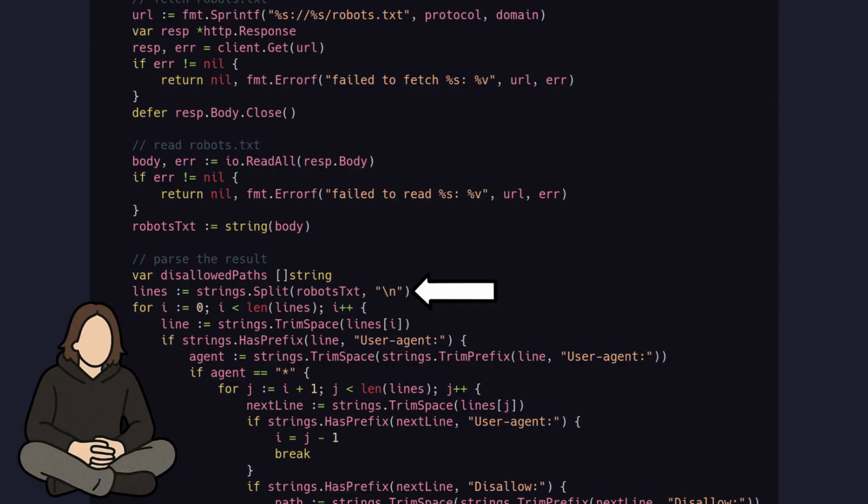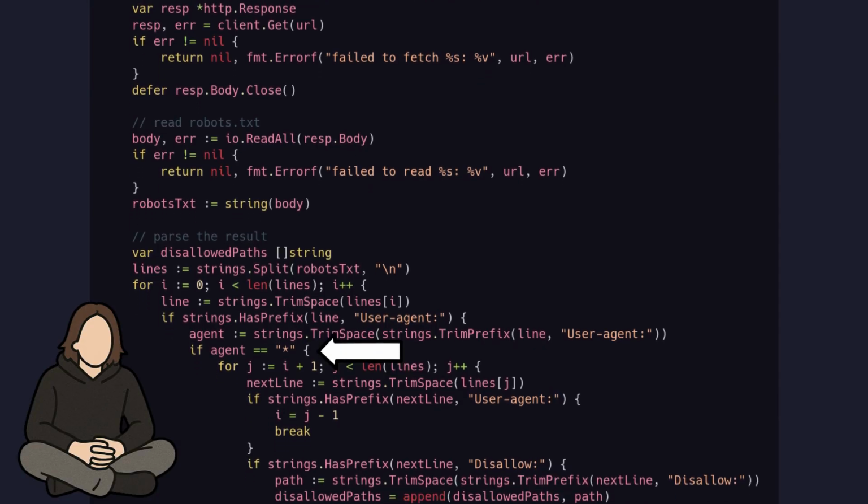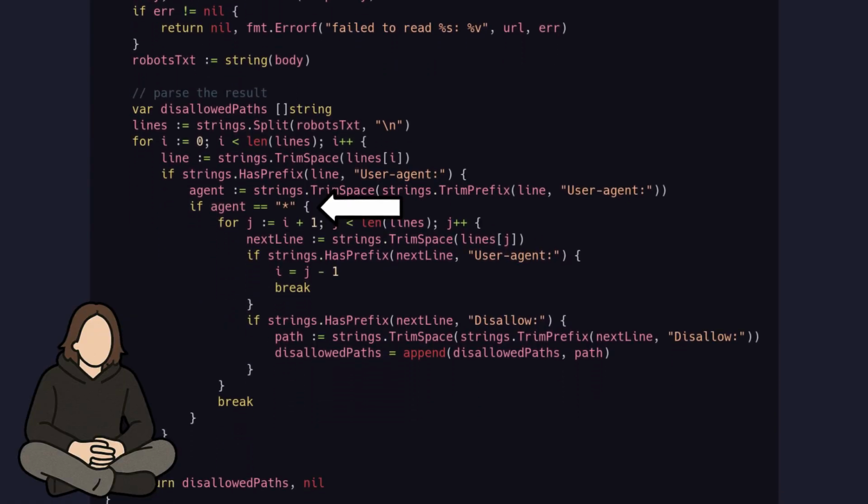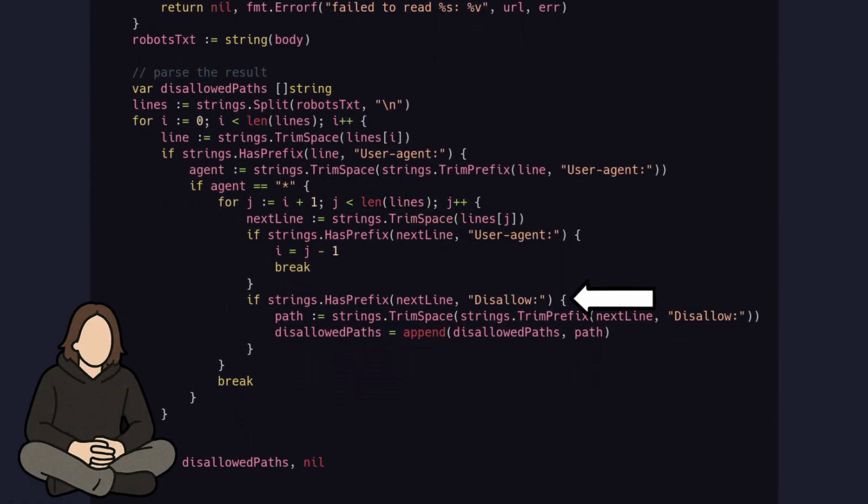Now we go through the file line by line. If the line starts with user agent, meaning that robots.txt is beginning to describe a user agent, which is a way of identifying an agent in the HTTP protocol, and if the user agent we are describing is asterisk, meaning every agent there is, we search for this line, disallow.